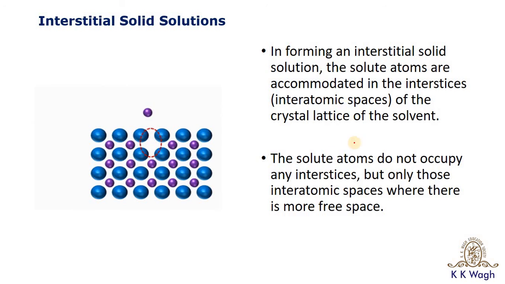So the formation of steel takes place by the interstitial solid solution. So this is all about this session.